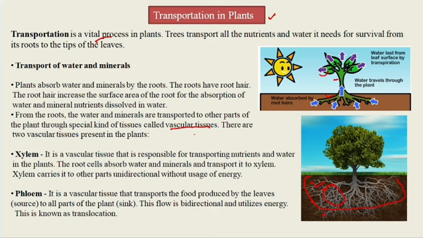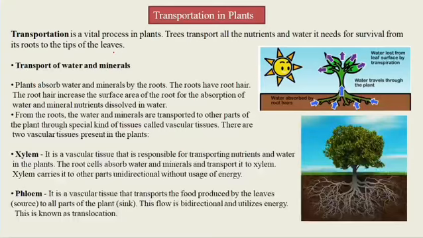Just like humans need blood to carry food and oxygen around the body, plants have their own system to transport things. And in this system, the vascular tissue helps them in plant transportation. So, why the need of transportation? As we know, water and minerals are taken from the soil by the roots, which is needed for making food by the process of photosynthesis.